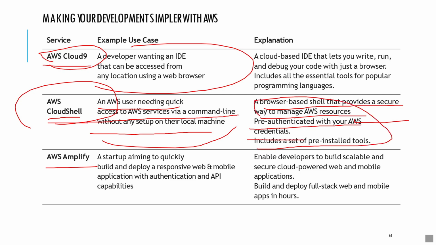That is about CloudShell. Now AWS Amplify. Suppose a startup wants to build and deploy a responsive web or mobile application with authentication and API capabilities, then they can use AWS Amplify. It enables developers to scale the application, whether it is a web-based application or an ML-based application. They can build and deploy web and mobile applications within hours. That's about AWS Amplify.